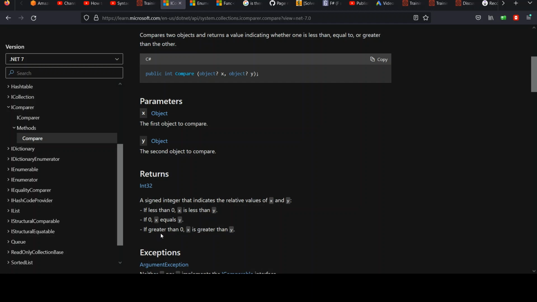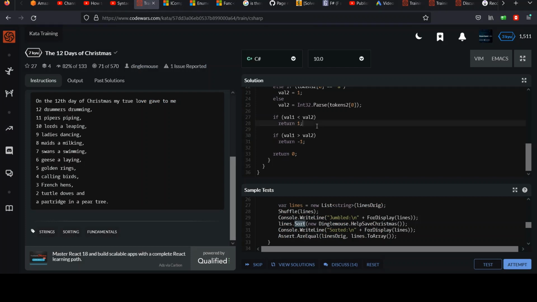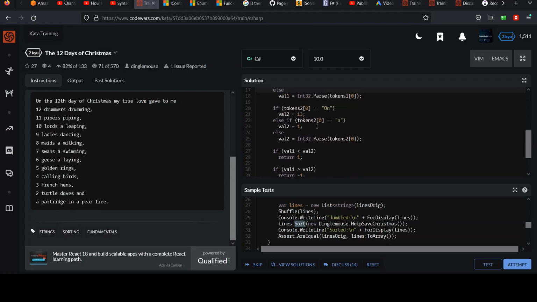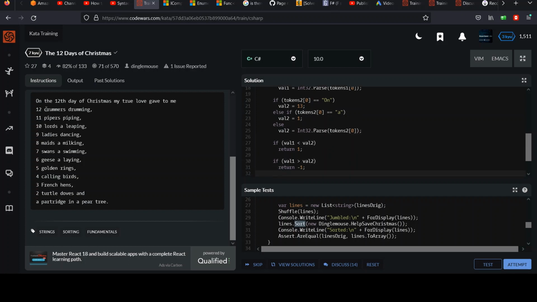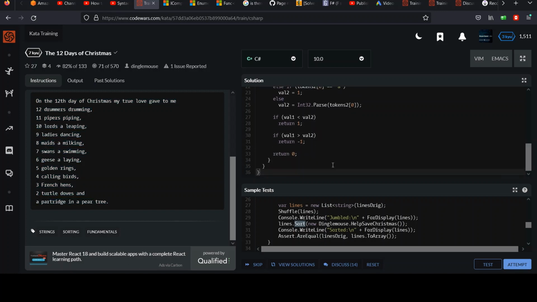If greater than 0, x is greater than y. So we got that implemented. We want it kind of marching down, right? We're doing a reverse ordering there, going 13, 12, 11, 10, 9, 8 because of the way they printed these lyrics out. So that's why we have the inverted logic here.